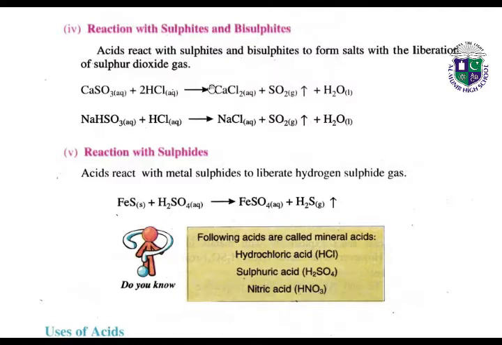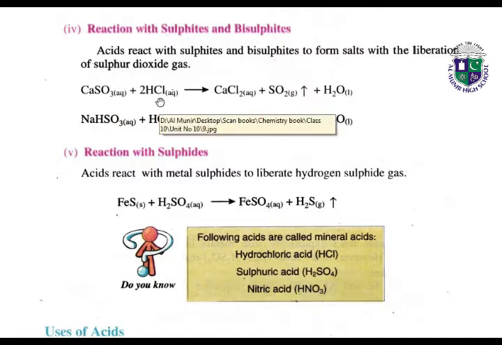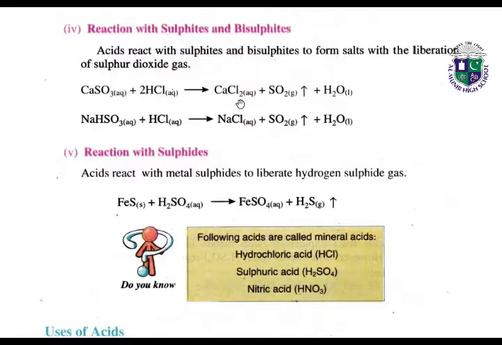So in these reactions, when acid reacts with sulfites and bisulfites, sulfur dioxide and water are released, and also a salt is formed. Look at the first, CaSO3 reacts with 2HCl. Calcium sulfite reacts with hydrochloric acid to form CaCl2, and sulfur dioxide and water is released. Next, NaHSO3 reacts with the acid HCl to form NaCl, and as the result sulfur dioxide and water is released.